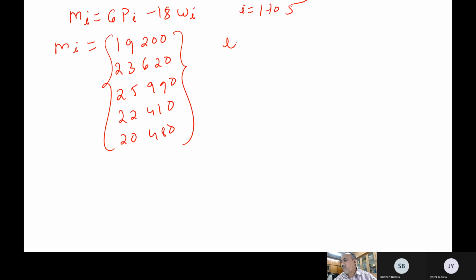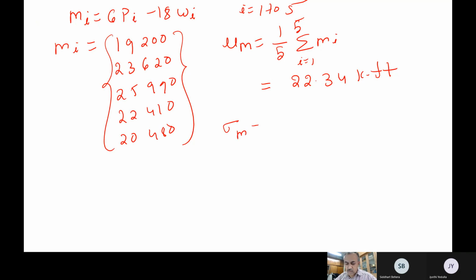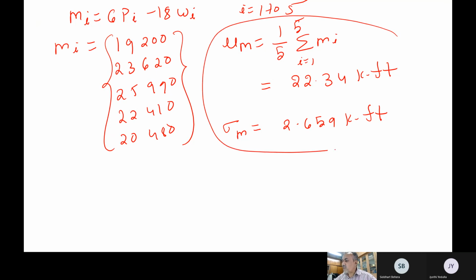Now I have to find the mean value of the bending moment. It is simply 1 by 5 times the sum of Mi, i runs from 1 to 5, just taking an average. This turns out to be 22.34 kilo-foot or so. The standard deviation can also be easily found numerically from the data. This turns out to be 2.659 kip-foot. So we have done this numerically from the Monte Carlo simulation.